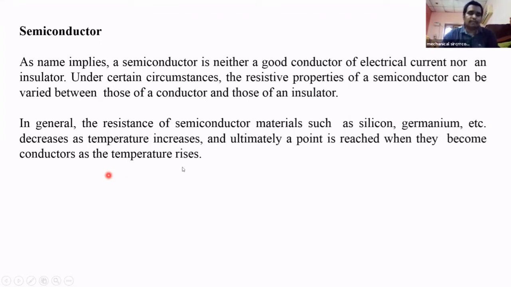Simply, the conductivity of the semiconductor depends on the temperature. If you increase the temperature, conductivity increases and resistance decreases. Based on the rise of temperature, the conductivity of the semiconductor changes. If you want to convert the semiconductor into a conductor, you need to supply more temperature. That allows the semiconductor to become a conductor.